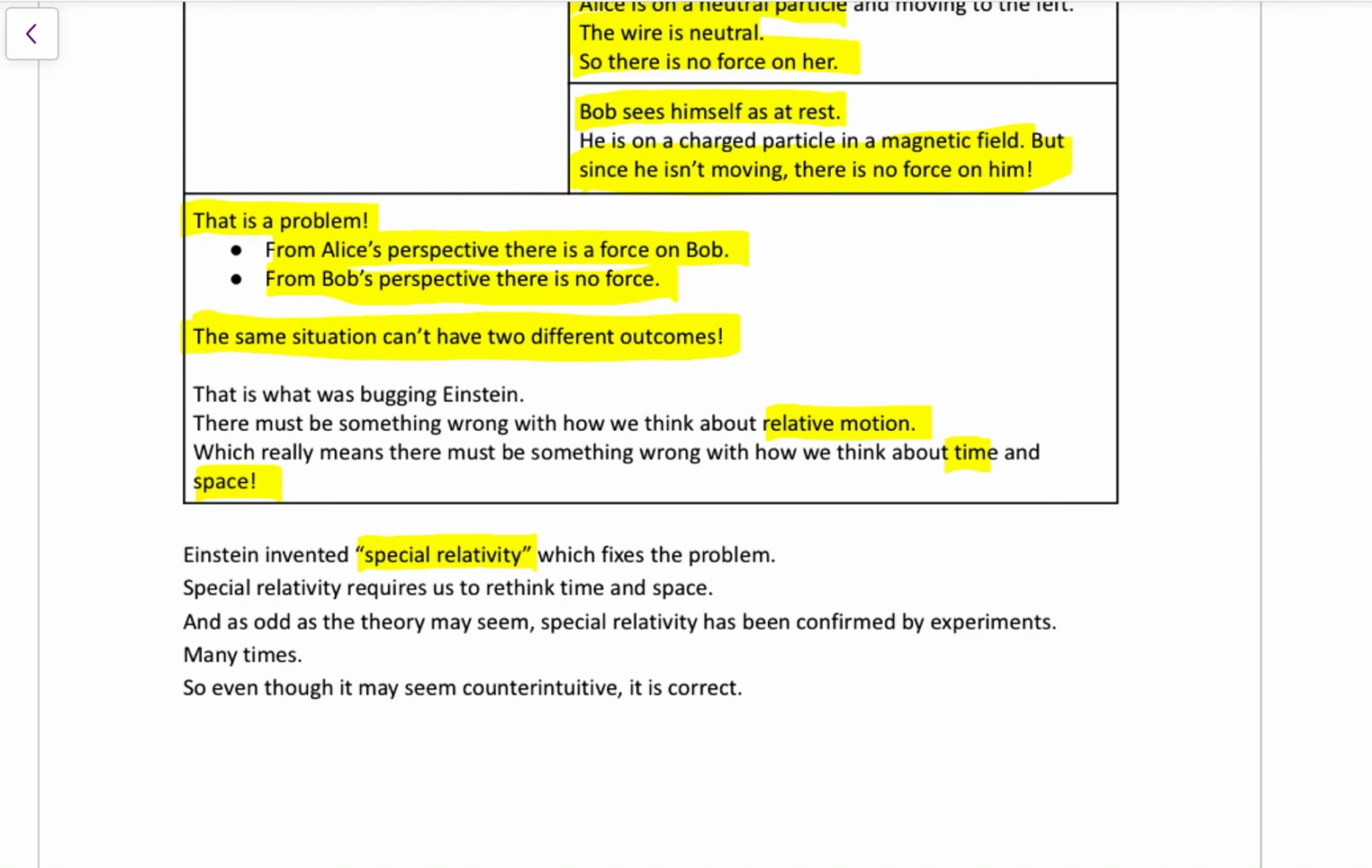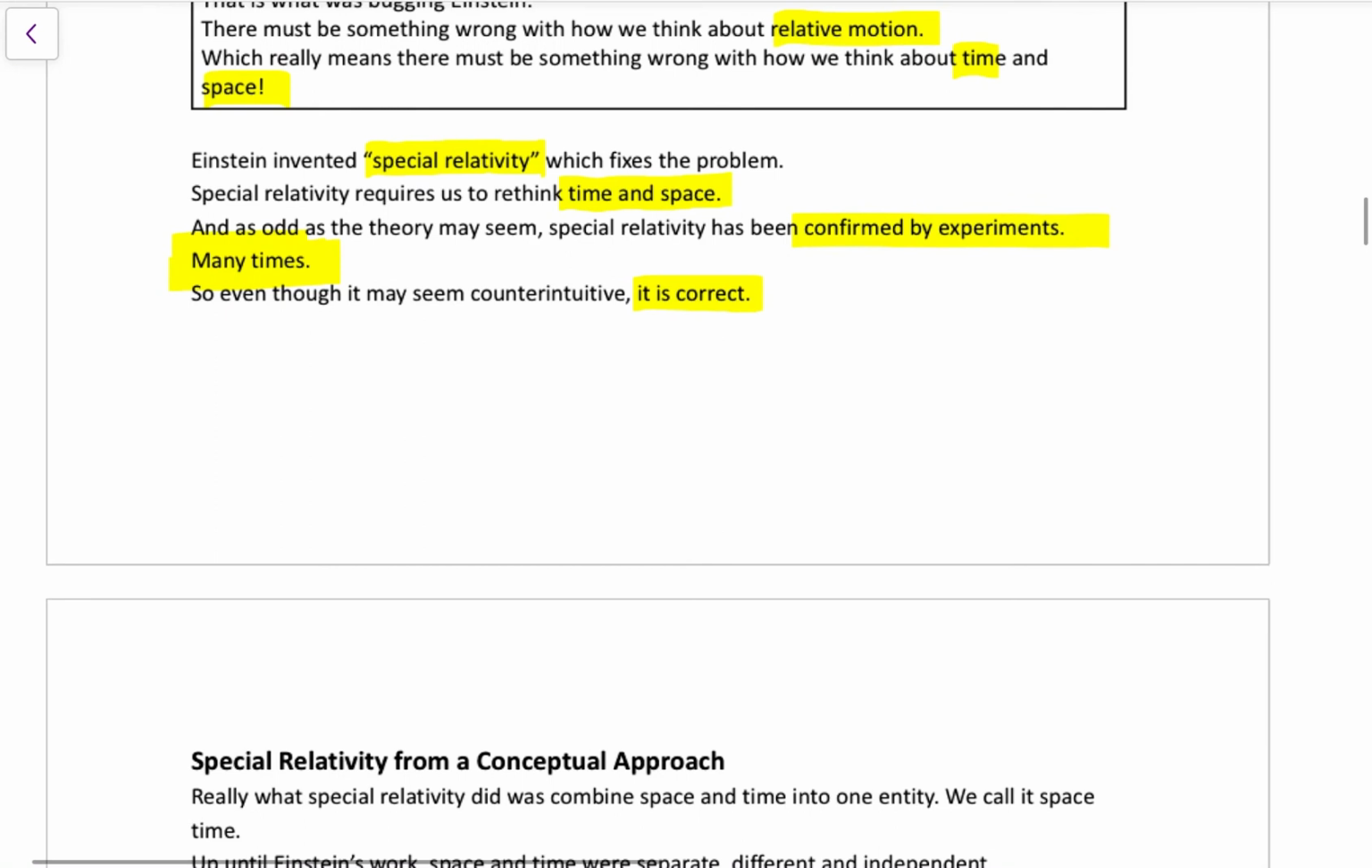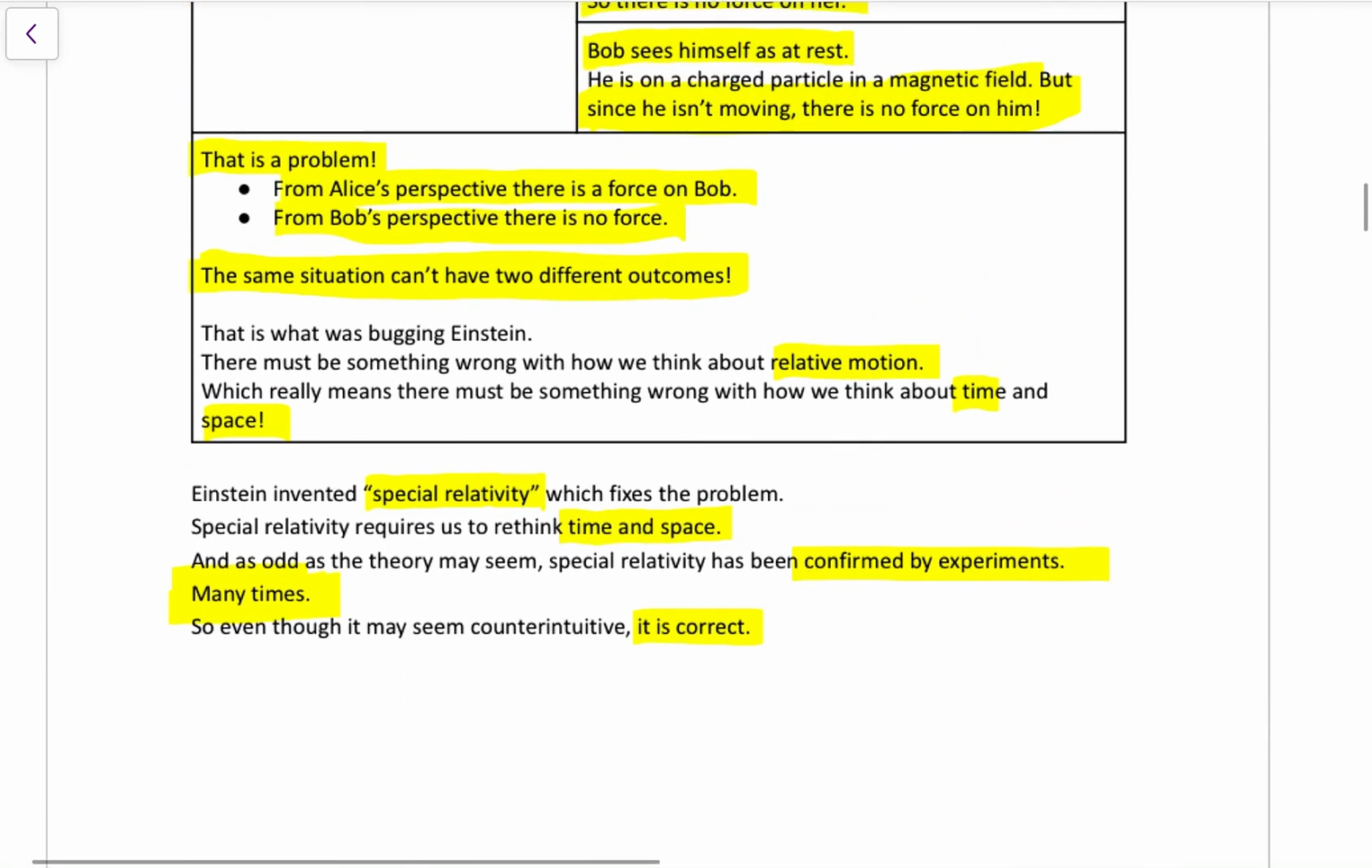Basically, he rethought how we perceive time and space. I'm going to pause this video and we'll start actually what special relativity is next. It's going to seem weird and it may seem counterintuitive and science fiction-y, but it's been confirmed by experiments over and over and over. So as far as the theory goes, we're going with this theory as being correct. That's where I'll pause this one and I'll get into what actually special relativity is.